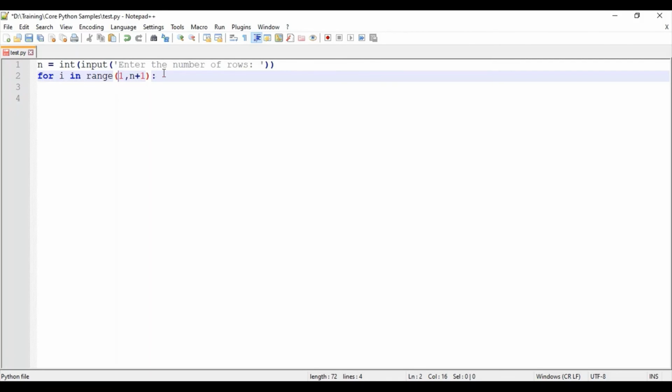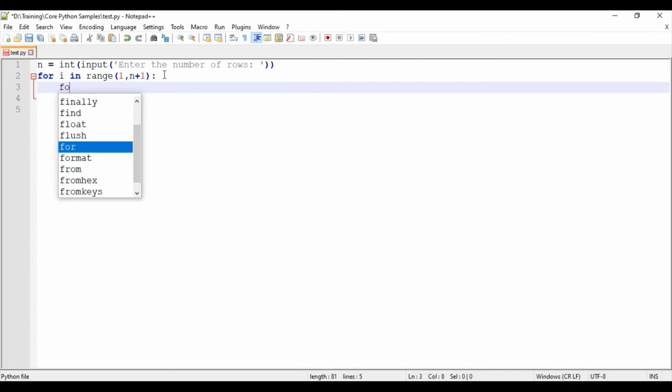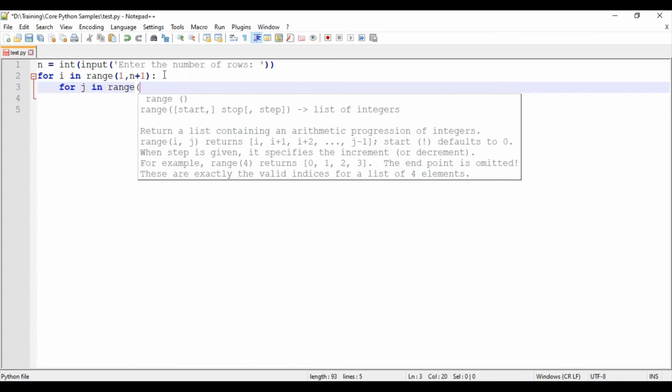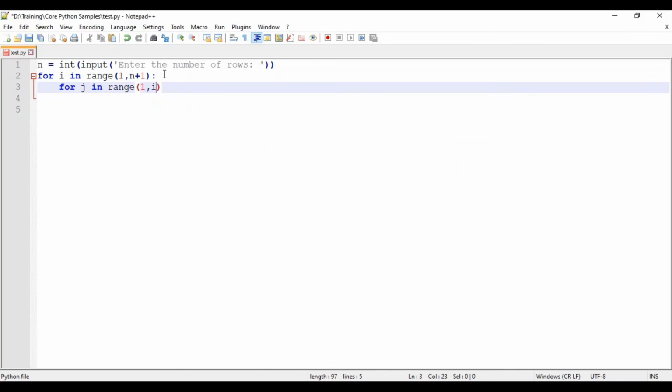So the first value would be i. Inside this, what I am going to do is for j in range, I am using another range function. How I will be passing the parameters is, here also I will be starting with 1, comma, I am not going to pass the n value, I am going to pass i plus 1.